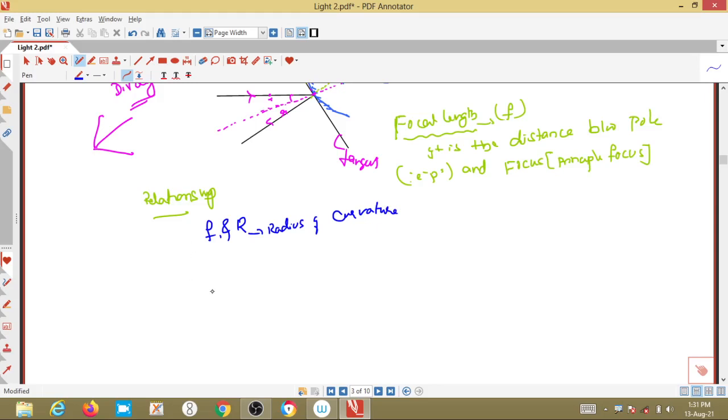The relation is like that, the radius of curvature is always equal to 2 times its focal length.